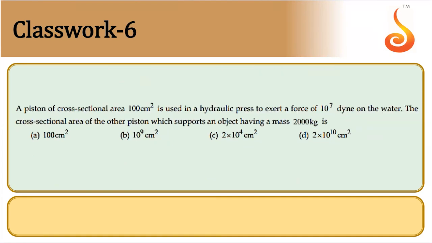A piston of cross-section area 100 centimeter square is used in a hydraulic press to exert a force of 10^7 dyne on water. The cross-sectional area of the other piston which supports the object having mass 2000 kg is. They have given force in dyne on one side and they are expecting answer in centimeter square.